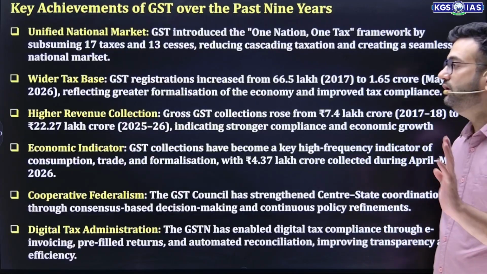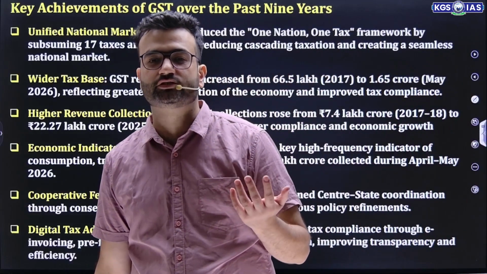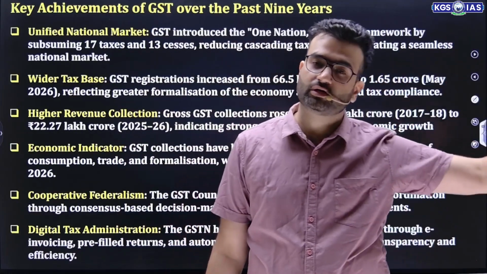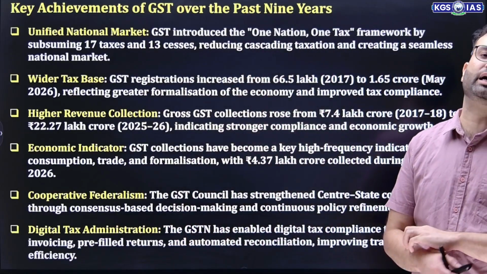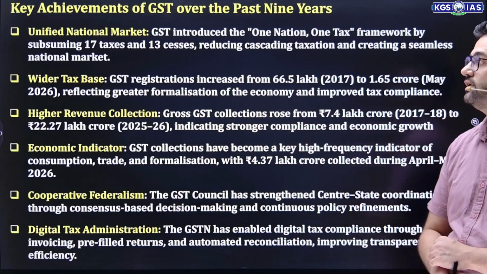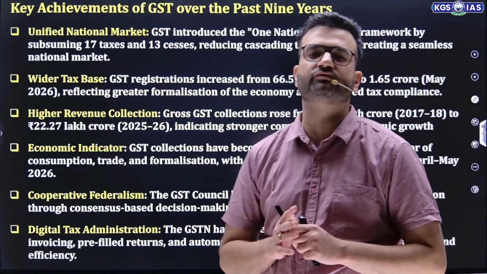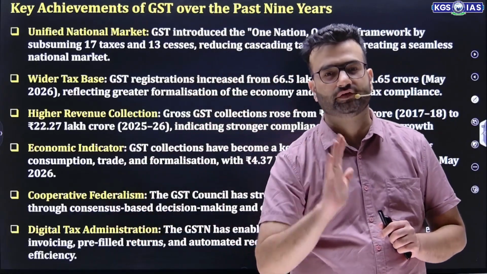Then I hope that you are all waiting for this part: what are the key achievements of GST over the past 9 years? As it was rolled out in 2017 and it's 2026 now, it's been 9 years. So what are the key achievements of GST? The first is a unified national market. The objective of GST is very clear: one tax, one nation. This is the first objective.